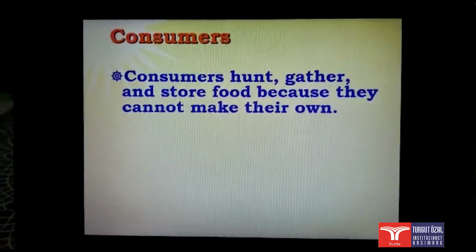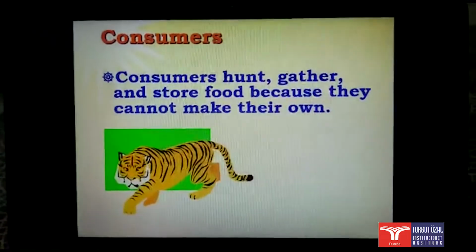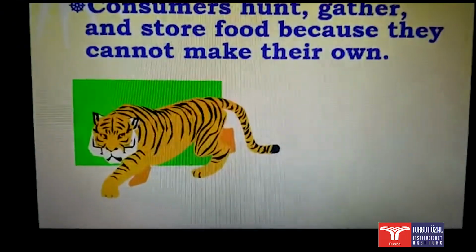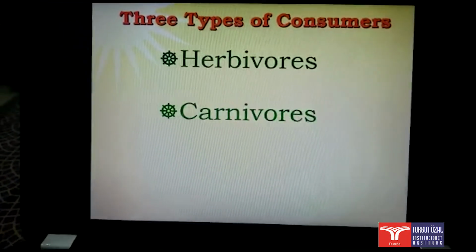Consumers hunt, gather, and store food because they cannot make their own food. This is an example of a consumer. We have three types of consumers: herbivores, carnivores, and omnivores.